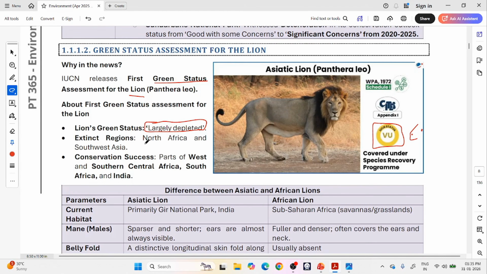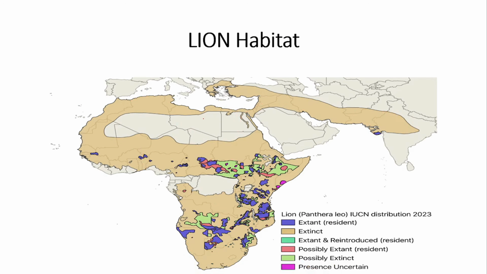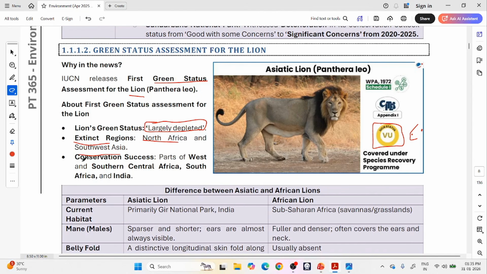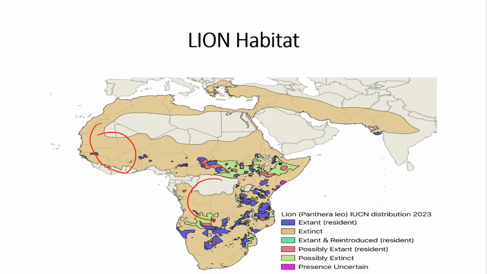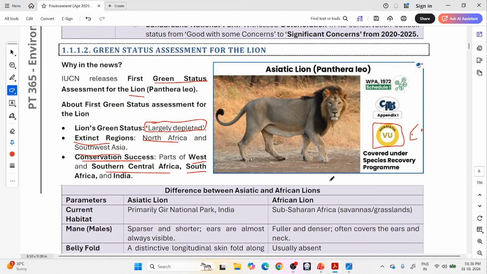Now, regions where it is extinct: from North Africa it has gone extinct, and from Southwest Asia. South Asia it has gone extinct, though maybe in India, in some region, it is living. Where the conservation is successful: parts of West Africa, South Central Africa, South Africa and India. Here it is the success of the lion conservation program.